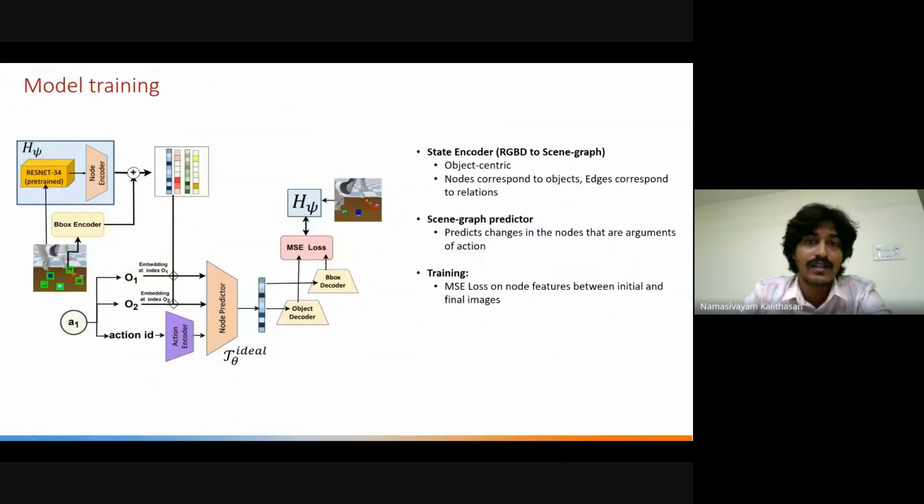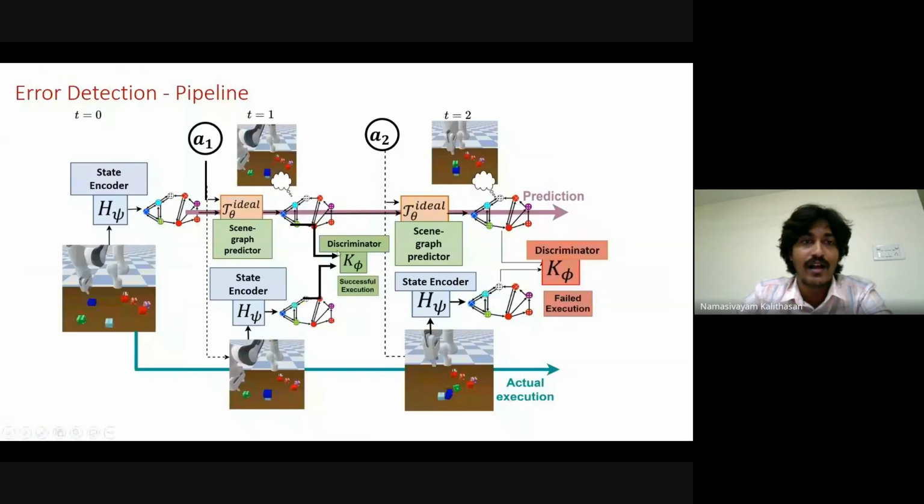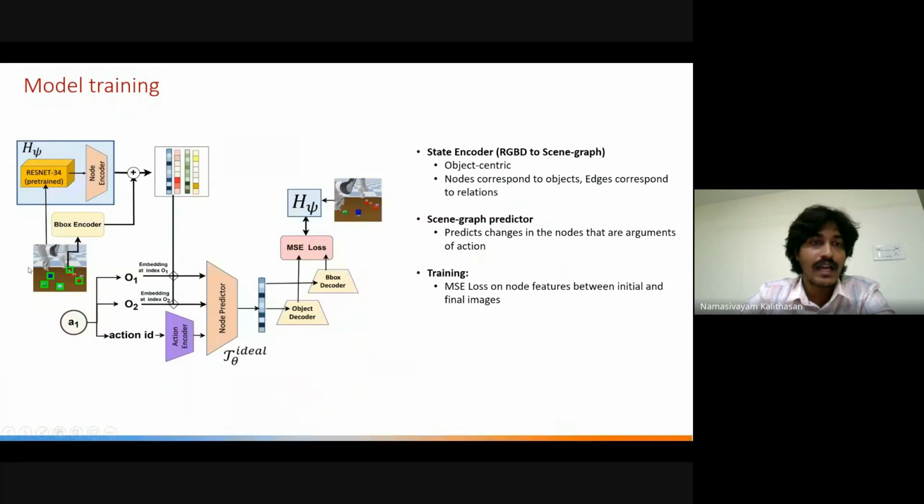Now let's see how these models are actually trained and what their architecture is. Our data is technically the sequence of keyframes and the plan. So we have an action, and this is a scene, and this is the next scene. We take the object embeddings and the bounding box embeddings and concatenate them to form the embedding for an object. So the embedding would have the object features and the positional features. And the node predictor, or the transition model, predicts node-wise.